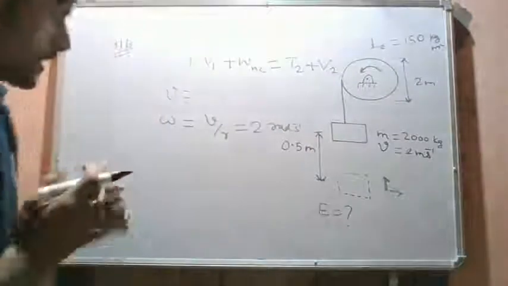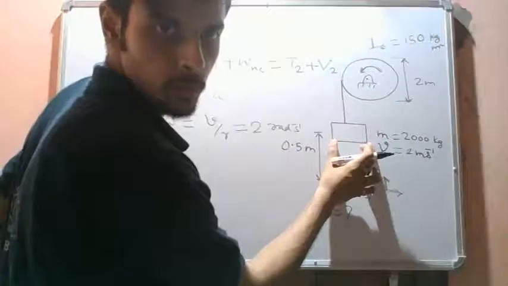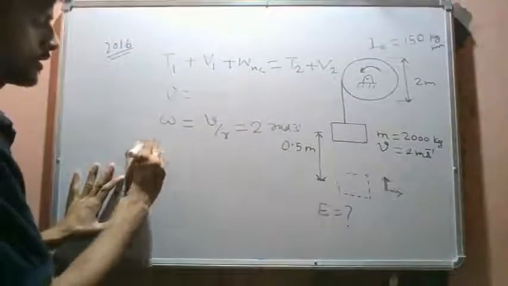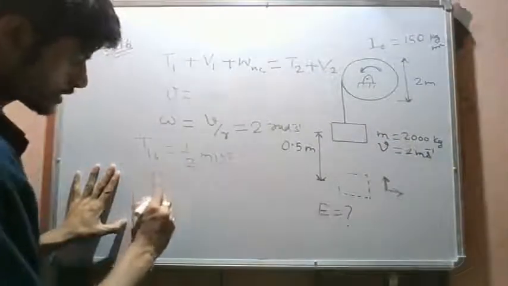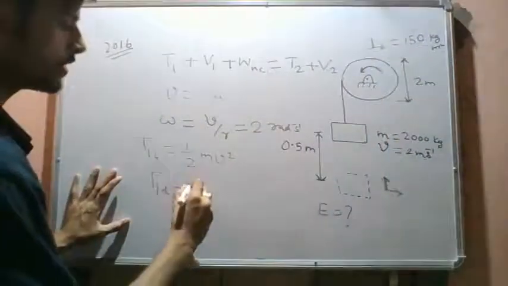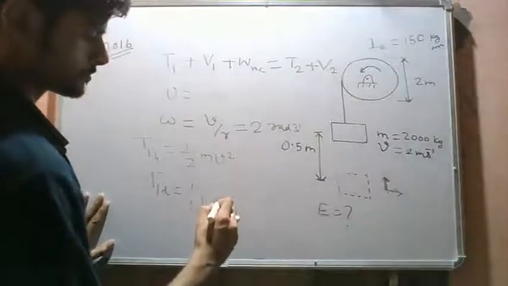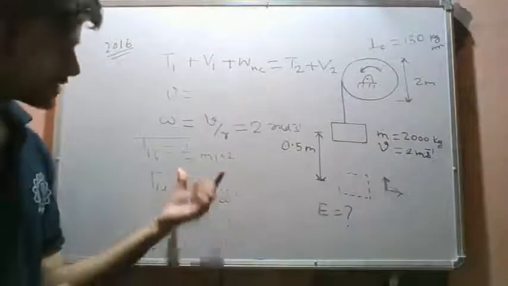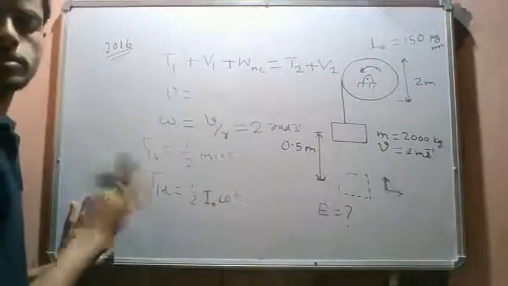Now we have to find out the total kinetic energies involved. We have the kinetic energy of this block due to translation, which is half m v square. Also we have the kinetic energy of rotation of the drum, half moment of inertia about O times omega square. So the total kinetic energy is the block plus the drum.